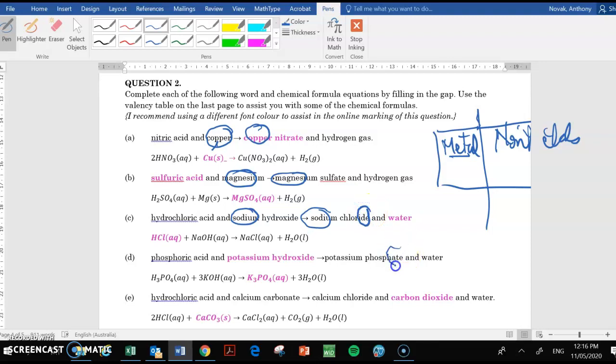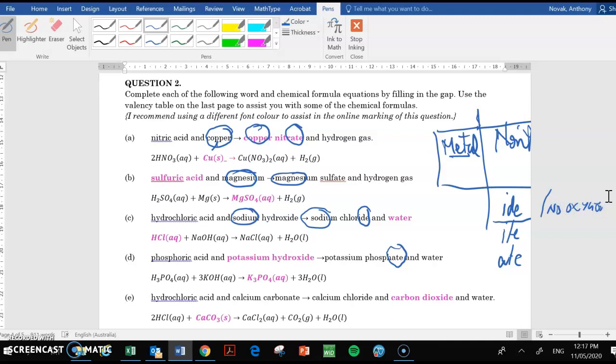Phosphorus, it changes. What's another one? Nitrogen, it changes. And basically it changes to either IDE, ITE, or ATE. And it's IDE if there is no oxygen.